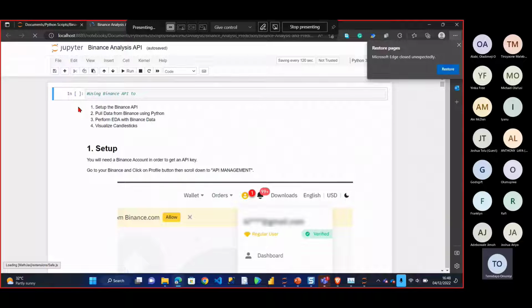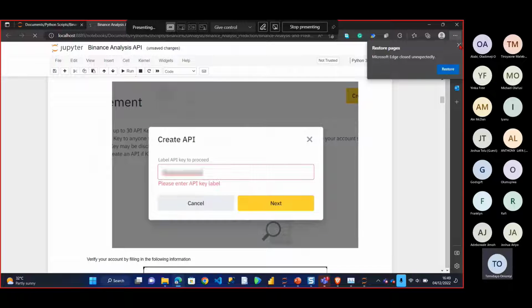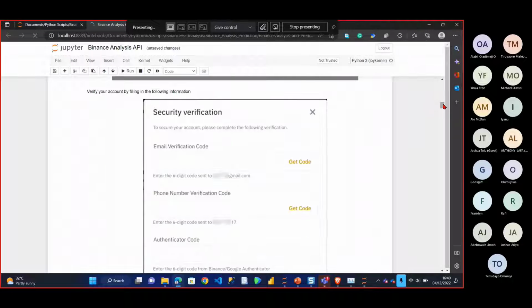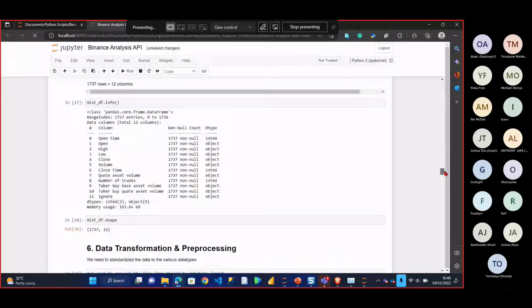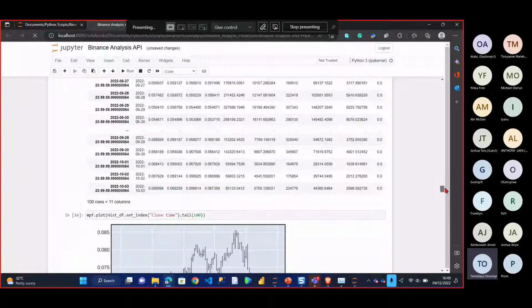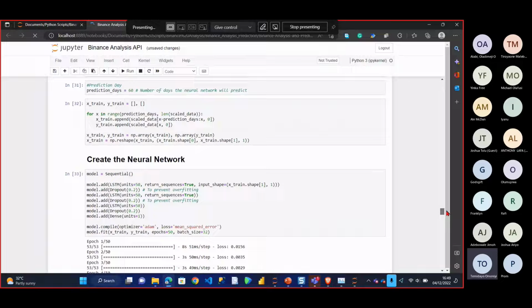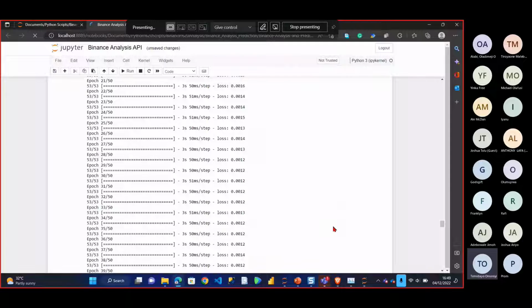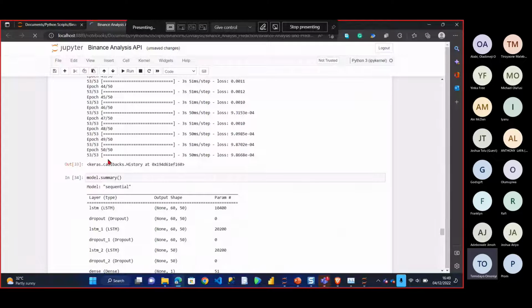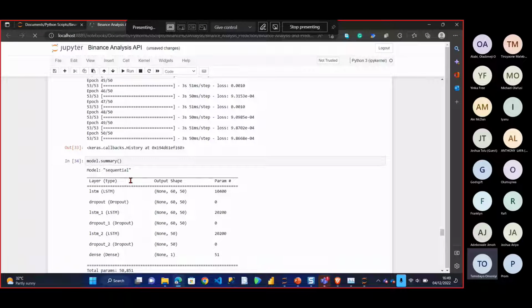So what I was trying to do was train my model, right? If I scroll down, this was where I was. This was where you train your model. When you train to the 50th epoch, you have to create a summary of the report. So this is the entire summary, right?